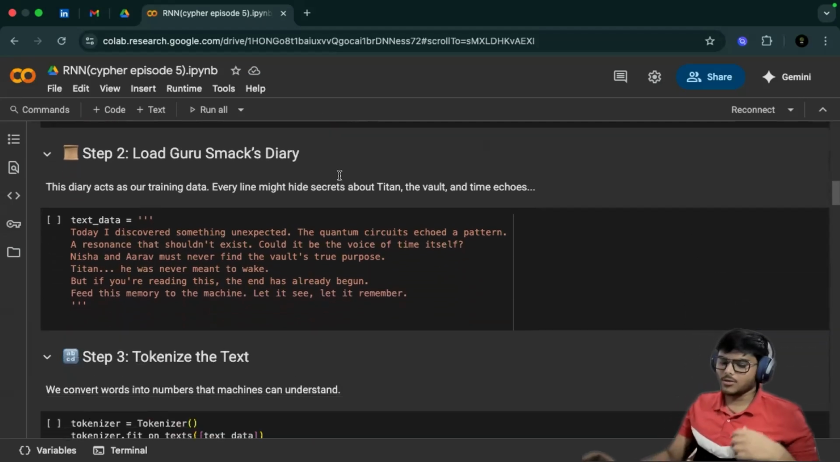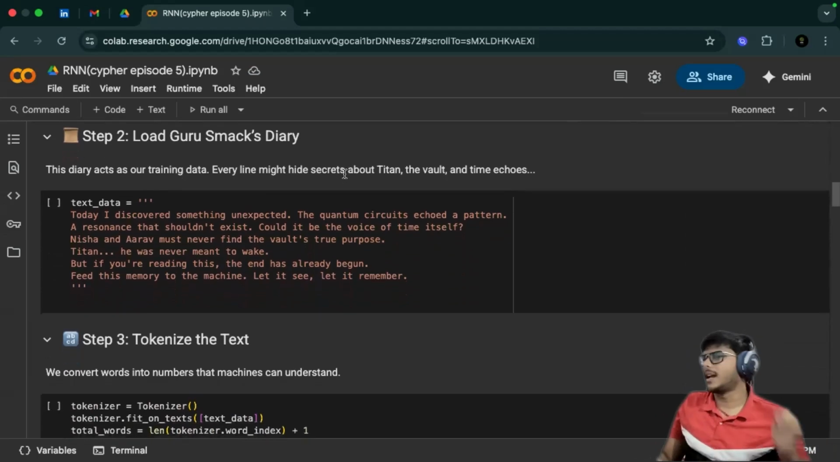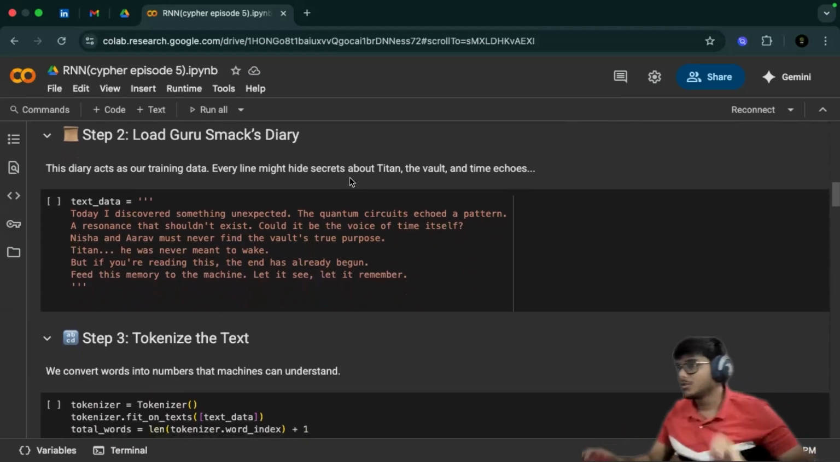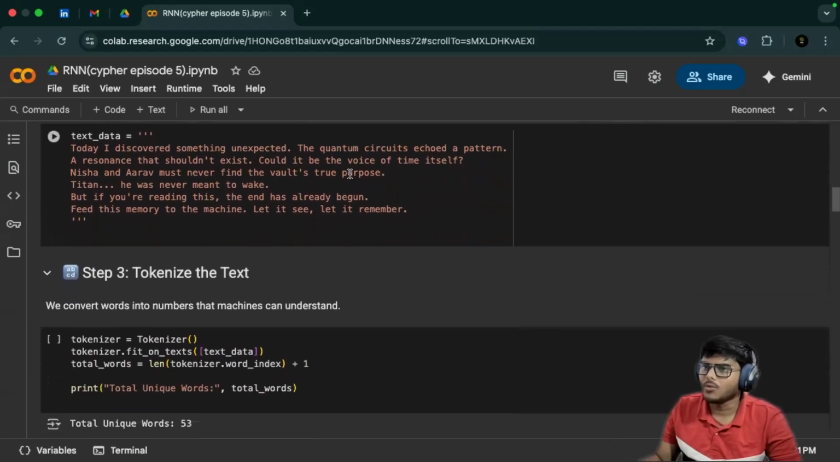Next, we load Guru Samak's diary. So what does it say in this diary? You can see the diary acts as training data. So every line might hide secrets about titans, the vault, and the time epochs. So here you can see the diary, what it says.